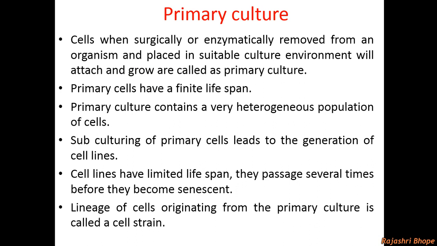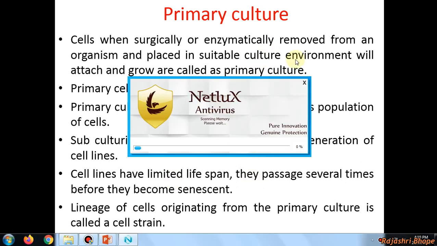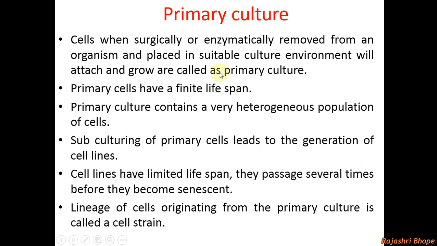Now we'll move towards primary culture. The cells, when surgically or enzymatically removed from an organism and placed in a suitable culture environment, an artificial environment of course, will attach and grow, and are called primary cultures. The cells directly removed from the animal, or say an individual, and cultured in an artificial environment are known as primary culture.